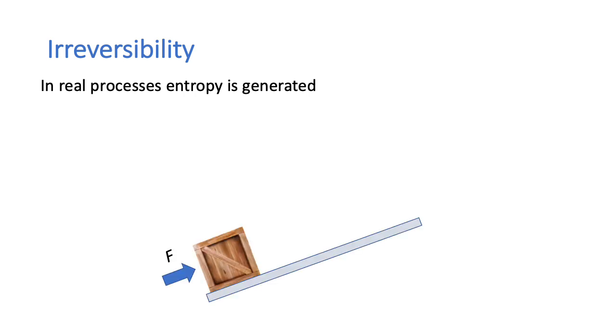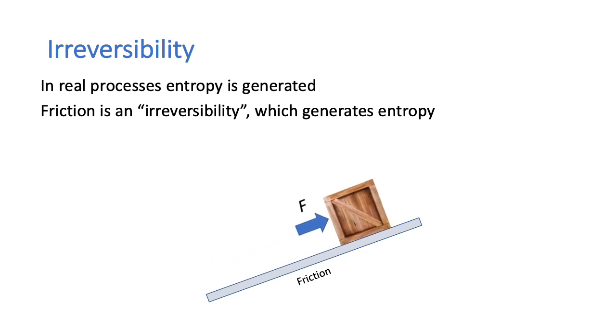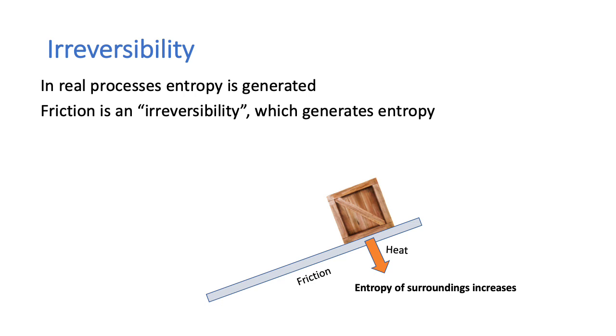Now, all real processes are irreversible, which means that entropy is generated. If we look at a more realistic version of pushing this box up the ramp, there's always going to be friction present, which means that this friction serves as an irreversibility, which generates entropy. If we push that box up the ramp, there's going to be heat generated because of the friction, and therefore the entropy of the surroundings increases.